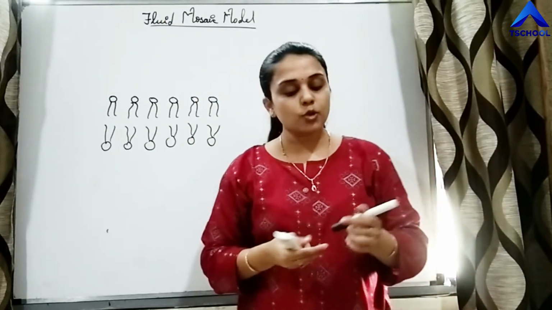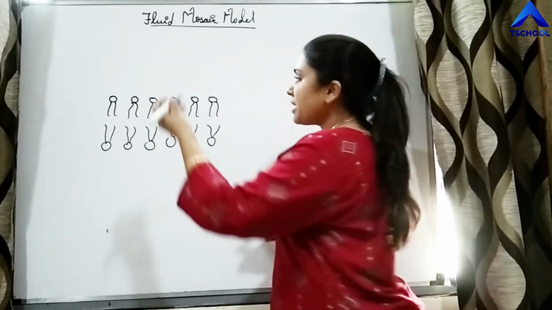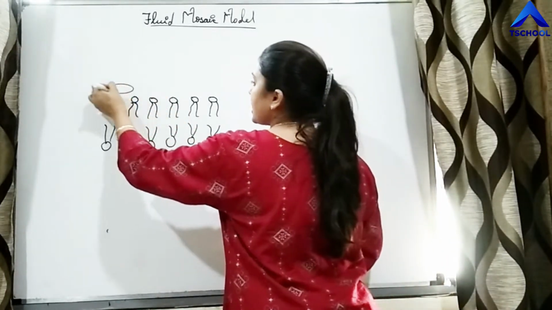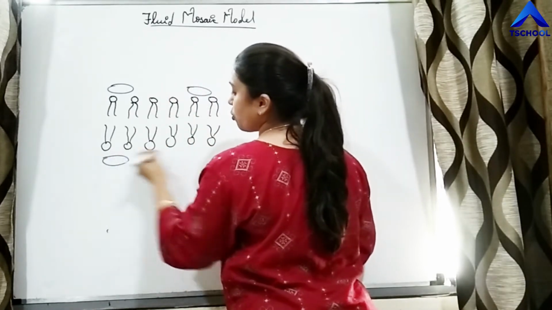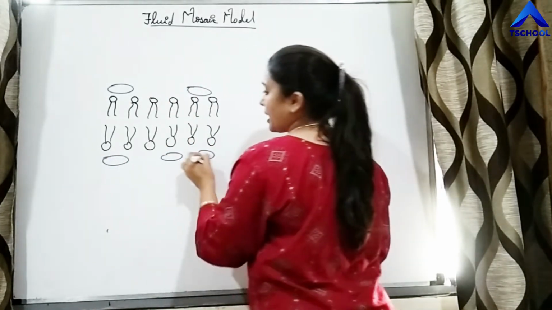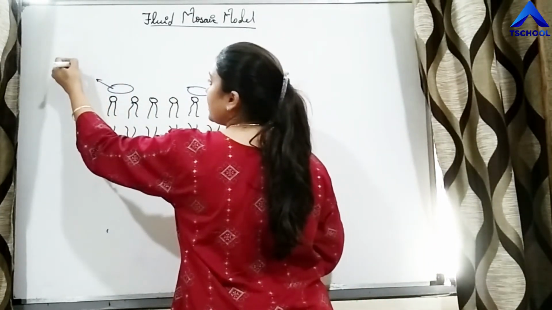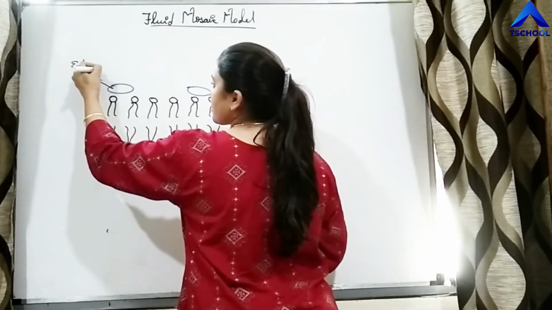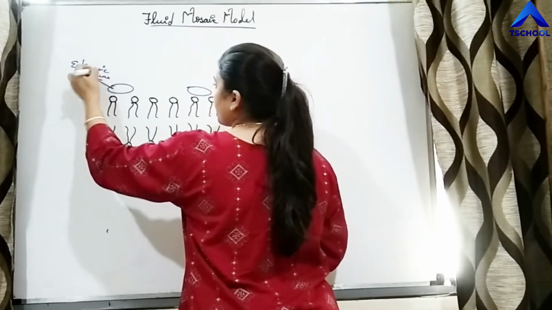So we have studied two types of proteins. One is extrinsic proteins, which means these proteins are present on the outer side, on both sides of the plasma membrane. Yes? So these proteins are extrinsic proteins.